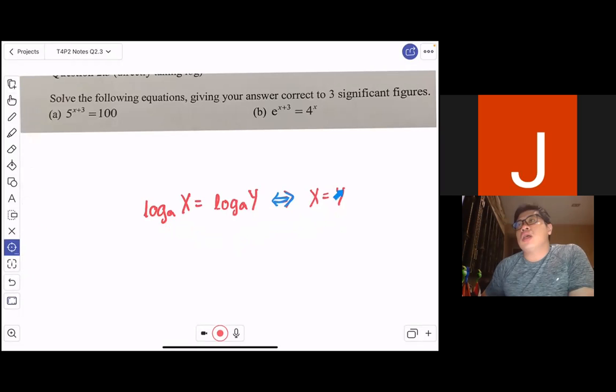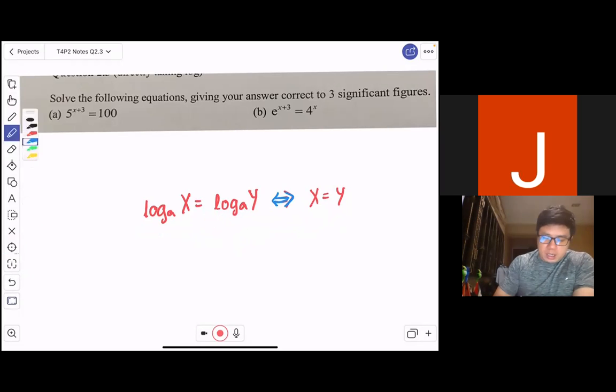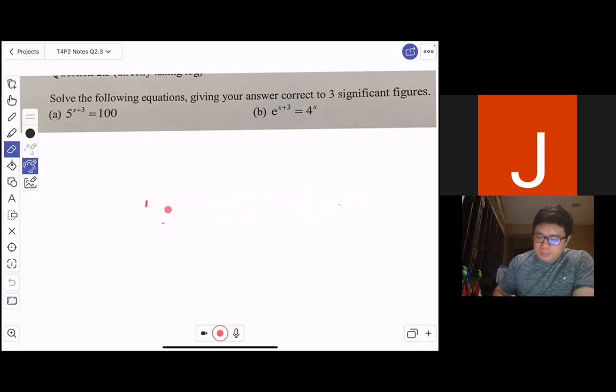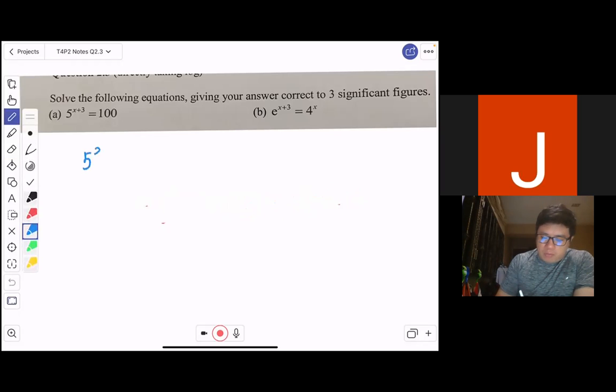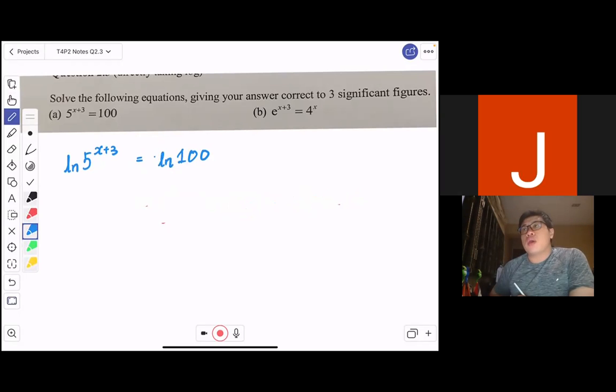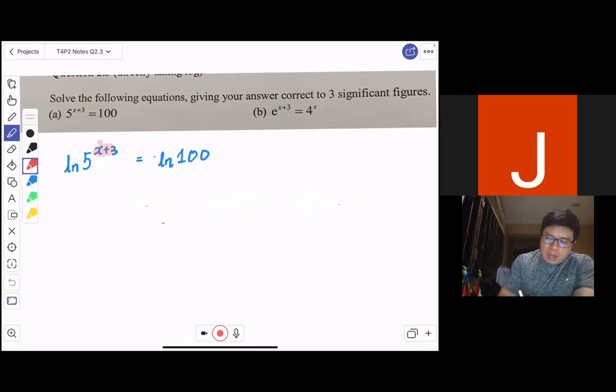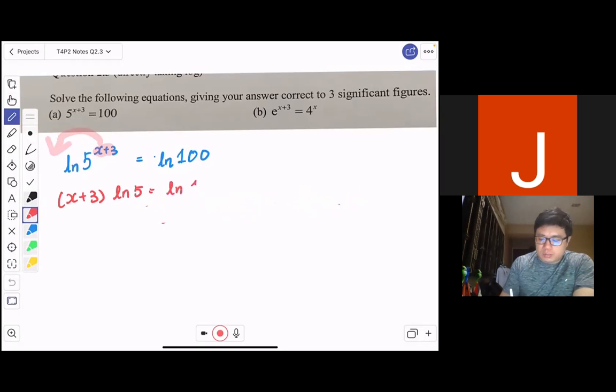So this means that if I give you two algebraic terms, I take log on both sides. This allows me to solve sometimes for unknown exponents. What do I mean? Let's look at this example here. If 5 to the power of x plus 3 equals 100, if I were to take a log on both sides, straight away I can bring my unknown exponent down. By using the power law, I can bring x plus 3 to the front. This gives me x plus 3 multiplied by ln 5 equals ln 100.